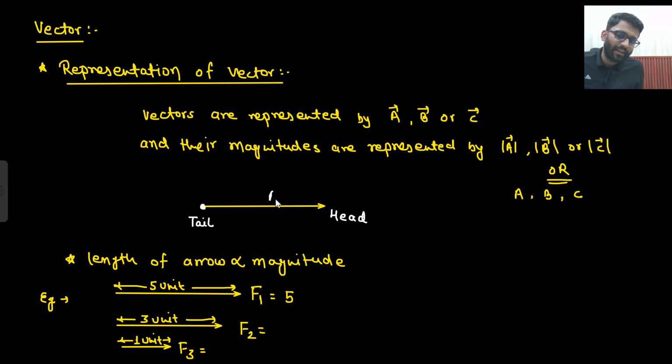It is represented by some capital letter and then there is an arrow. This is the general way of representing it. But if you see a vector written like this in some textbook or in the examination, then don't be confused. Sometimes they write the vector in this manner as well. Generally it should be represented by a capital letter, but you will find in a lot of textbooks they will write it like this. So do not worry about that.